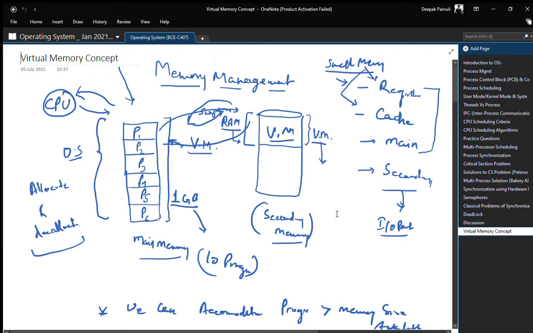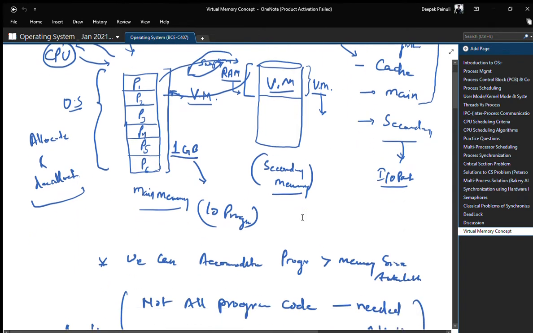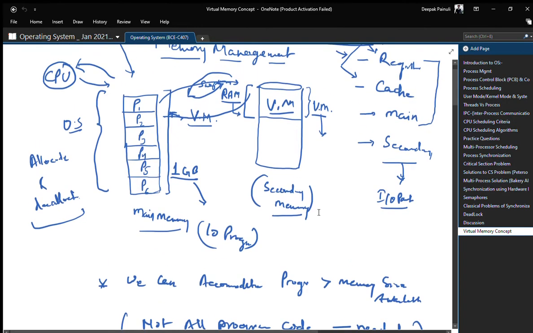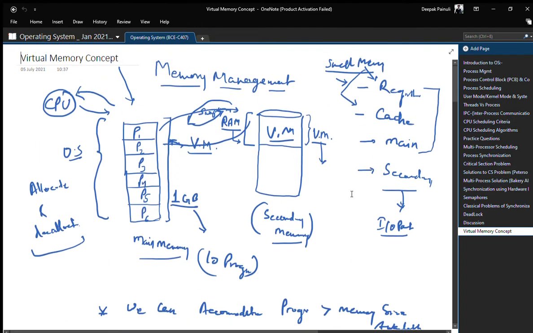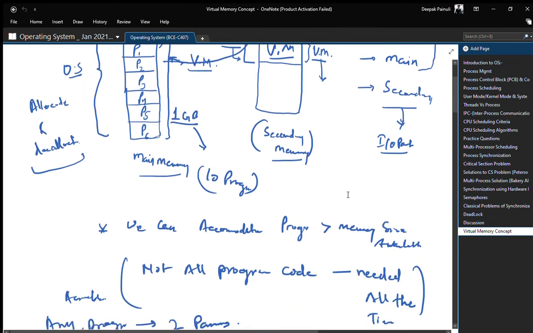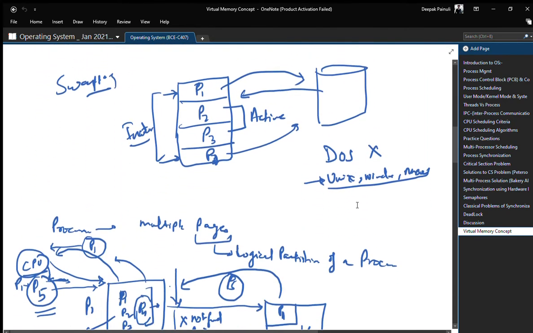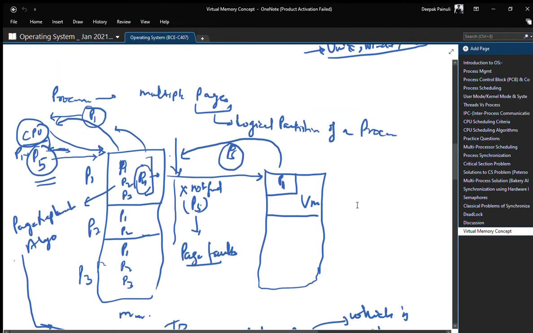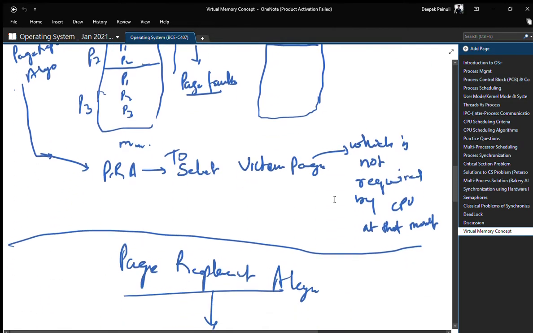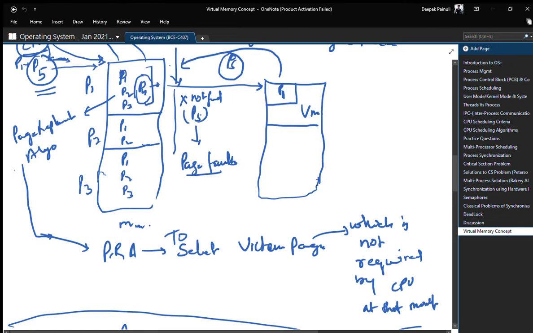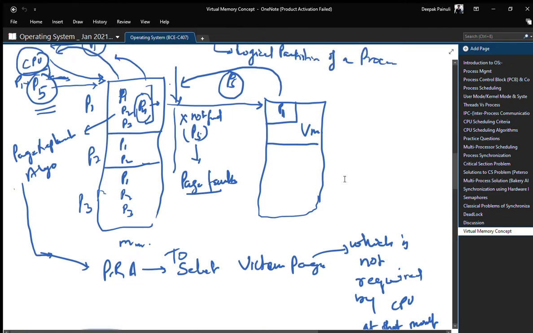In the last class we covered the introduction to virtual memory concept, right? We understood a little bit about virtual memory and memory management functionings and how virtual memory and swapping works. After that we understood page replacement, why a page replacement algorithm is required.